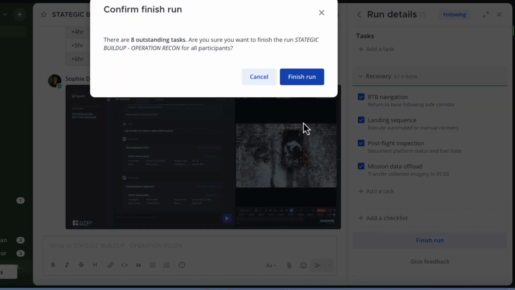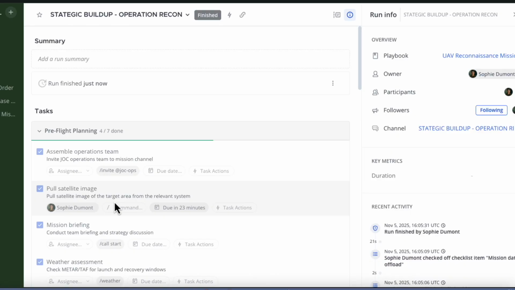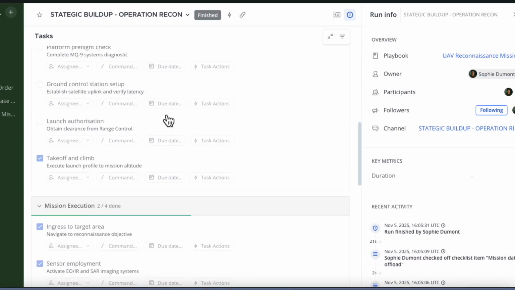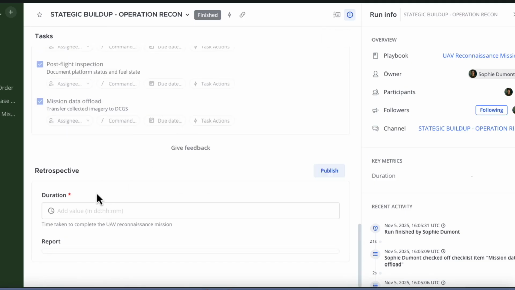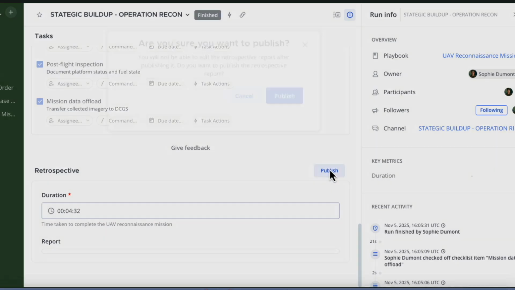I can then finish this run, and it asks us to start a retrospective or an after-action report. So if I come in here, I can give it a summary. I can also add a proper after-action report. In this case, all we're interested in is how long did it take. So let's say that it took 4 hours and 32 minutes, and we publish this.